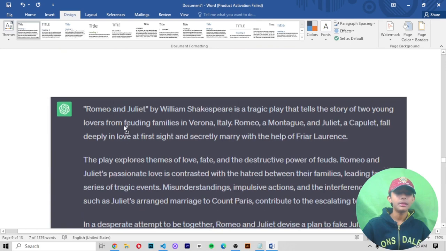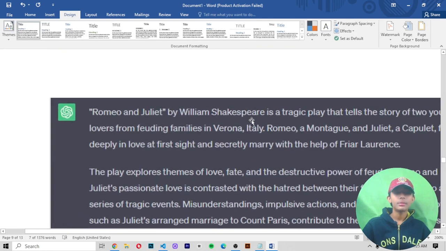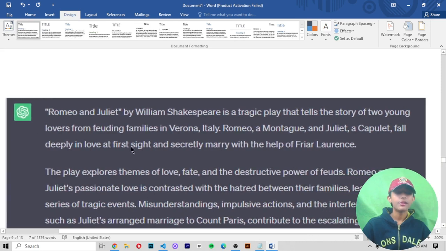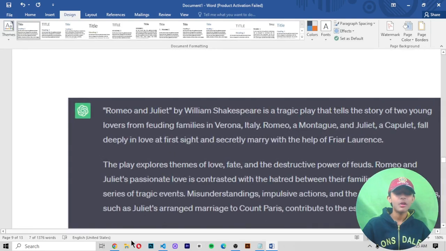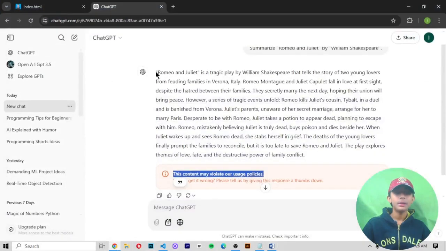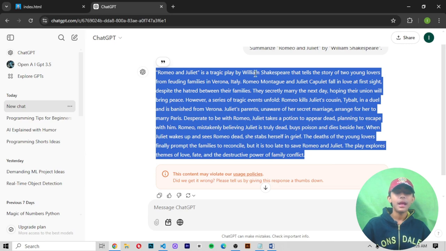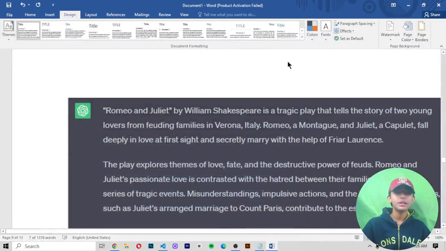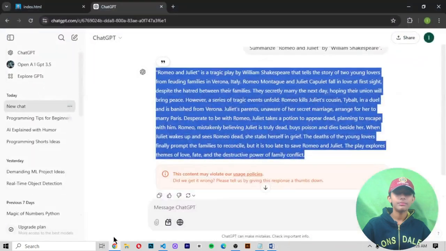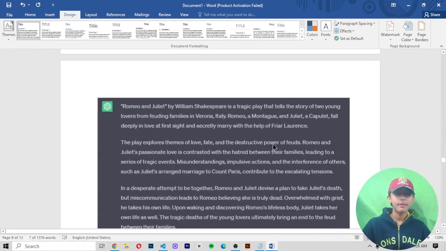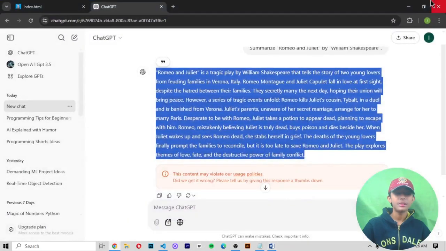The response will be like this: Romeo and Juliet by William Shakespeare is a tragic play that tells the story of two young lovers from feuding families in Verona. Romeo Montague and Juliet Capulet fall deeply in love at first sight. So this is the output it gave in the diagram, and this is what it gave me. It is the same, there is no difference in it.